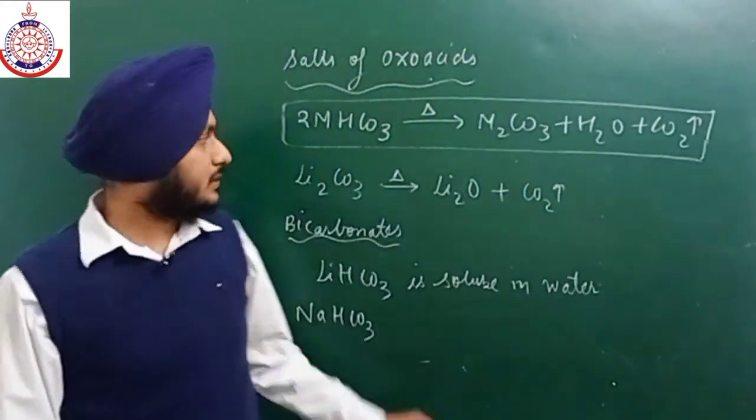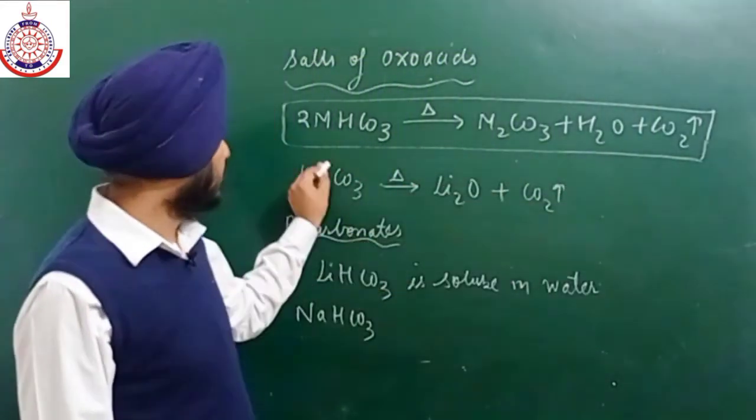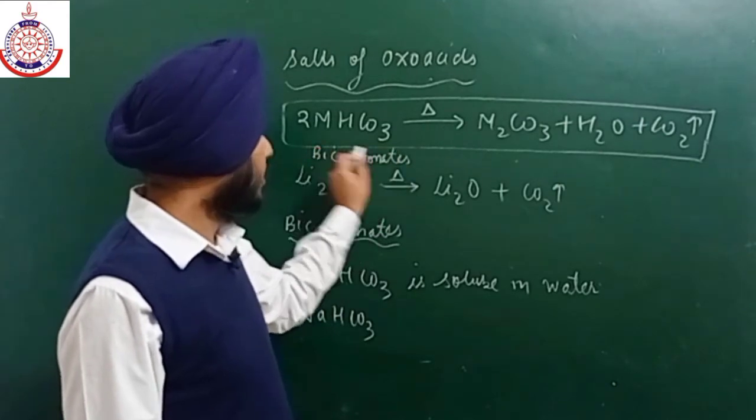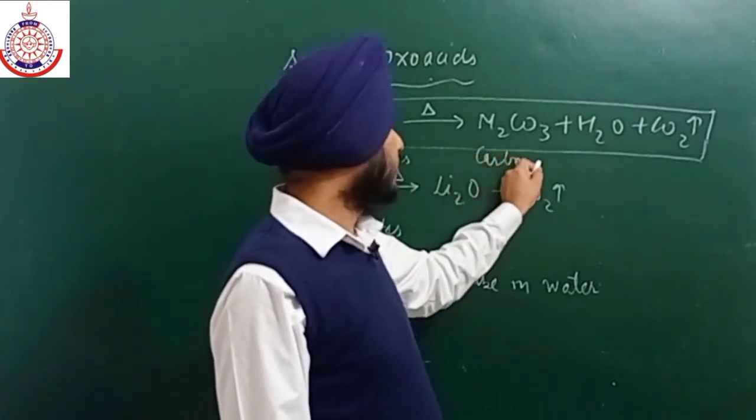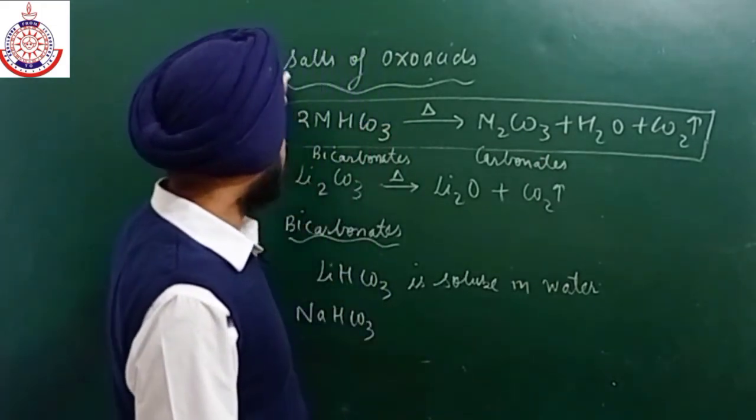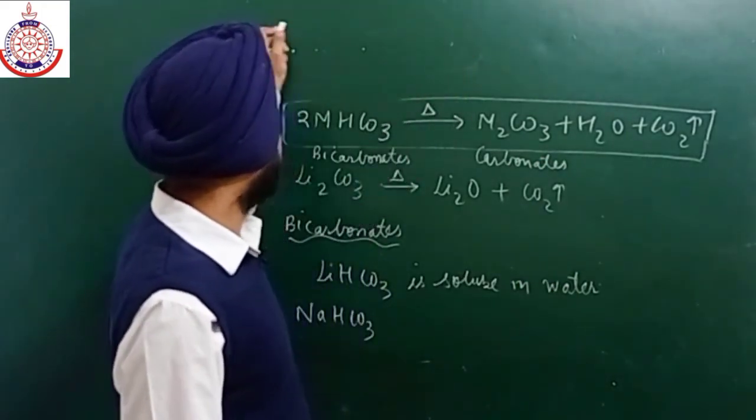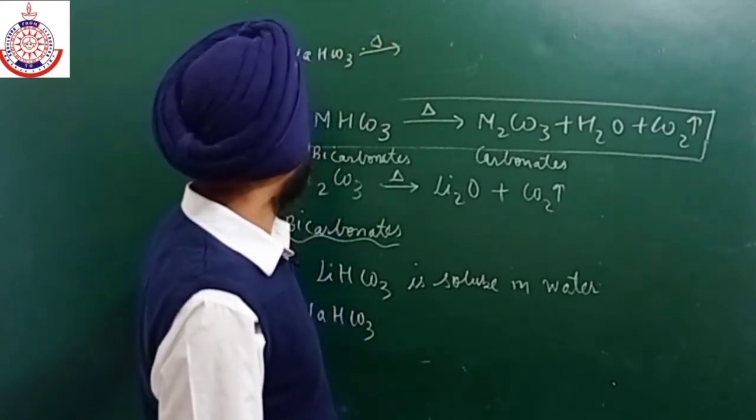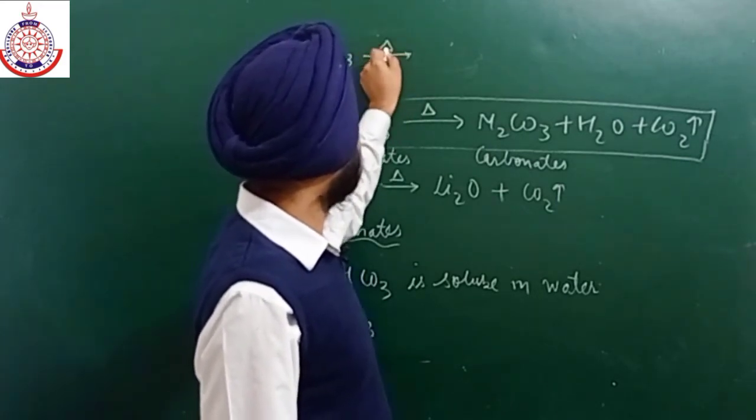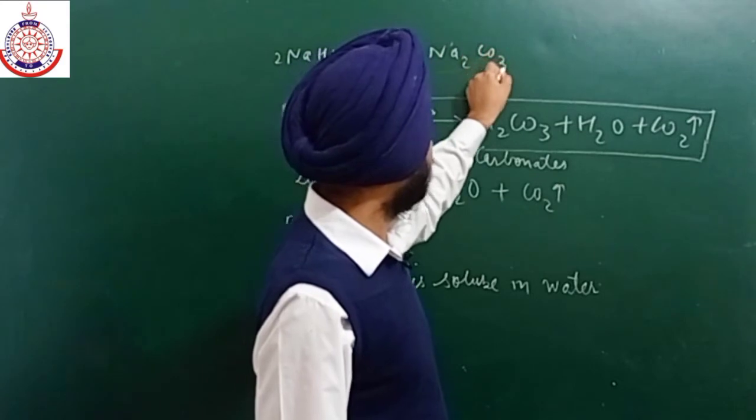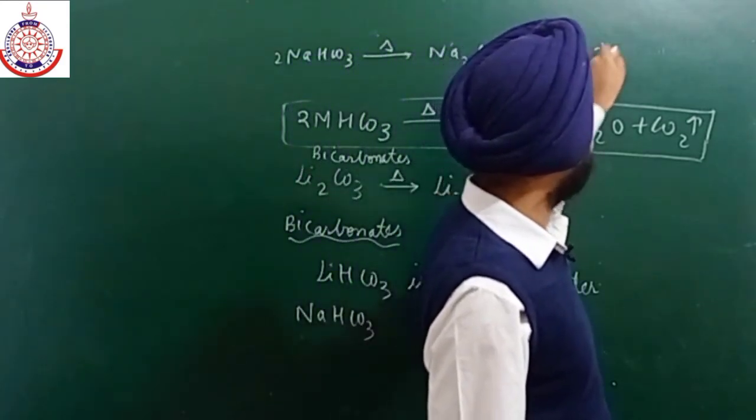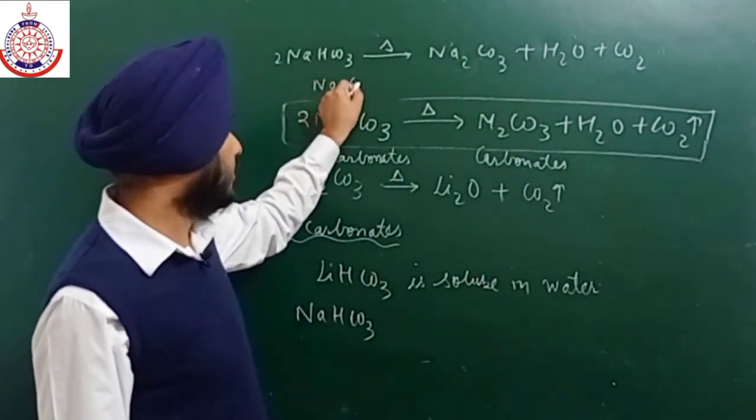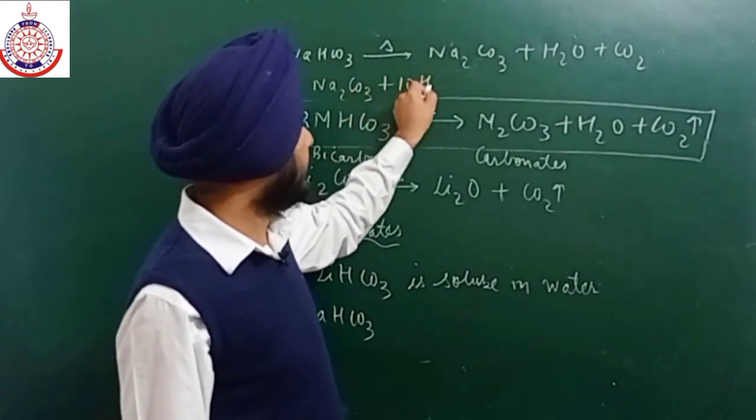Lithium bicarbonates decompose to carbonates. Okay, so bicarbonates, all of them, can easily decompose to carbonates on heating. So what was the washing soda reaction? The washing soda reaction is like this: sodium bicarbonate upon heating gets converted into Na2CO3 plus water plus CO2. And then this sodium carbonate reacts with 10 molecules of water to give washing soda. Okay, this is the formation of washing soda from baking soda.